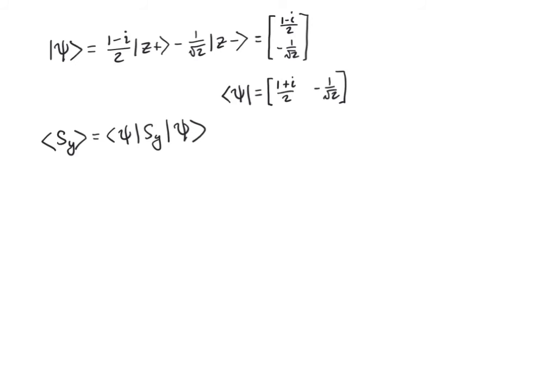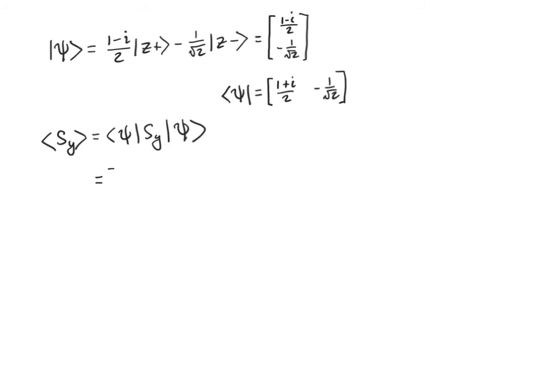Note that if I want to do this the old-fashioned way, I either have to convert z plus and z minus into y plus and y minus, and then I can read off their probability amplitudes, or I have to compute the inner product of y plus with psi, and I have to express y plus in terms of z plus and z minus, and I have to go through all that. And that ends up being a whole bunch of work. Now, this method with matrices is also going to take some doing, but I think it's a little bit simpler.